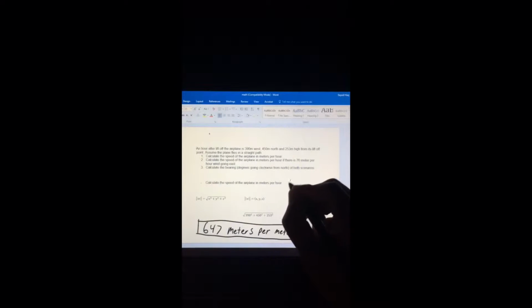Using the information given here, we will find the component form, which is negative 390 because it's going west, 450, 253 right here. This one right here is because of how high it's going, and just like how you find the magnitude of a regular vector, you do the same thing, but you just add this z over here.